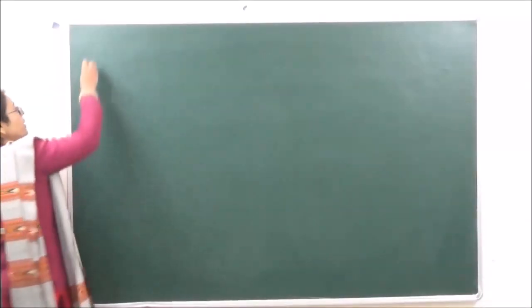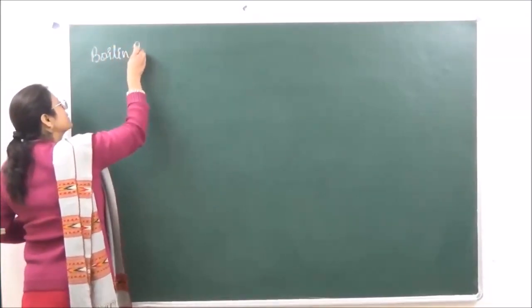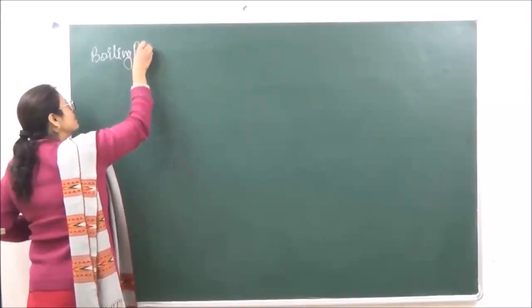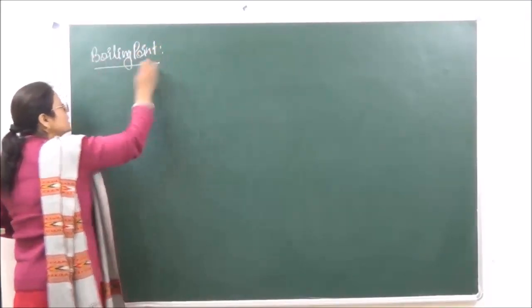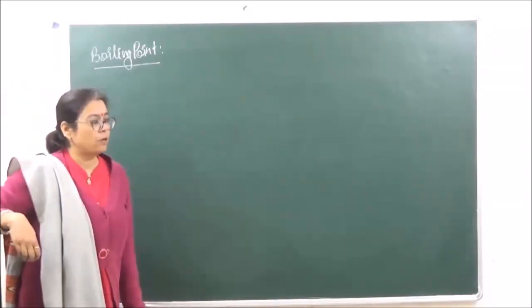Boiling. Now when we are looking at the process of boiling, we say that the process of boiling is a bulk phenomenon.